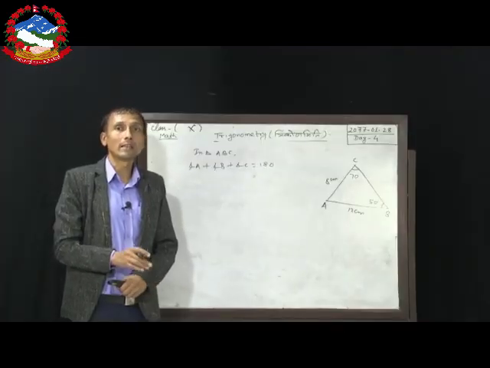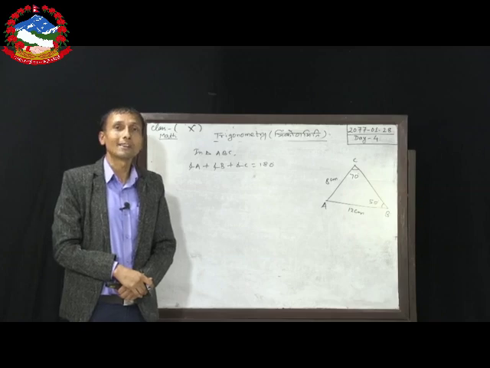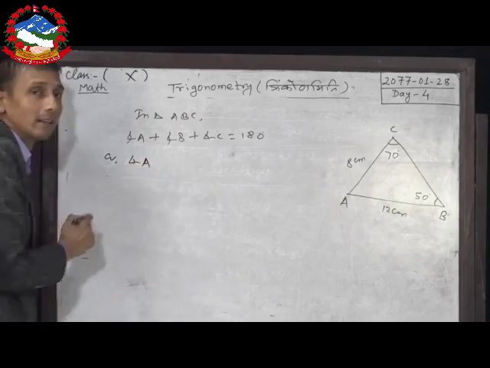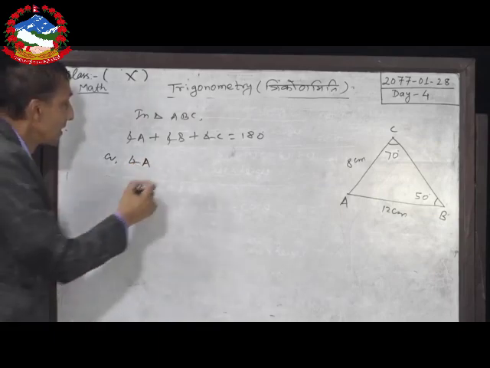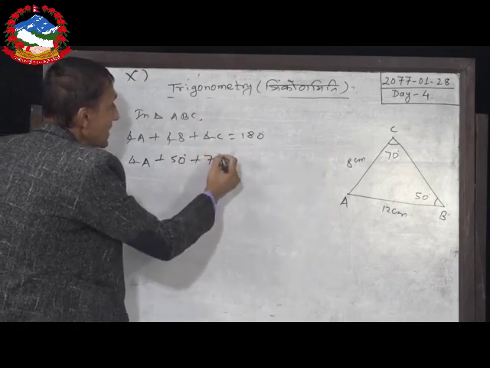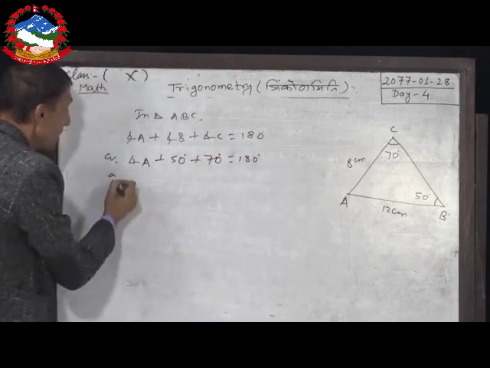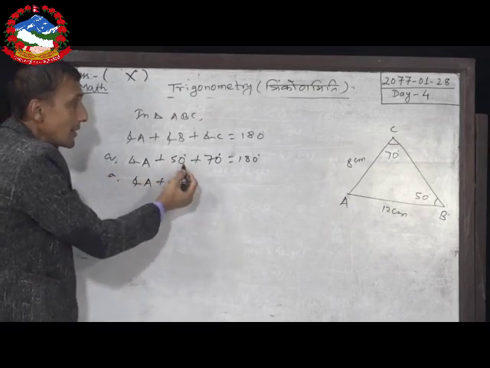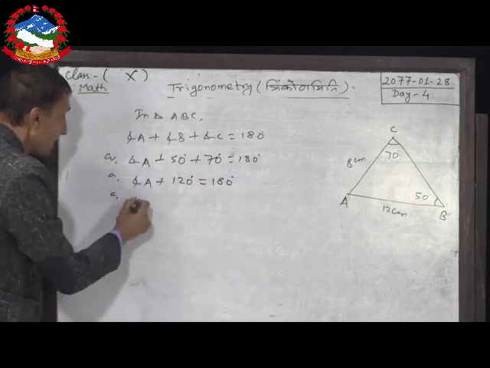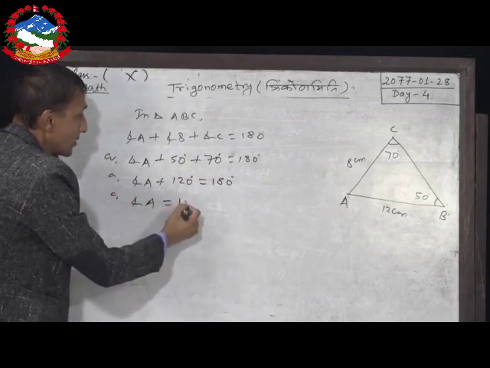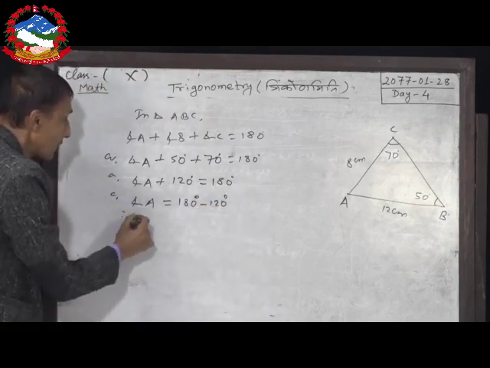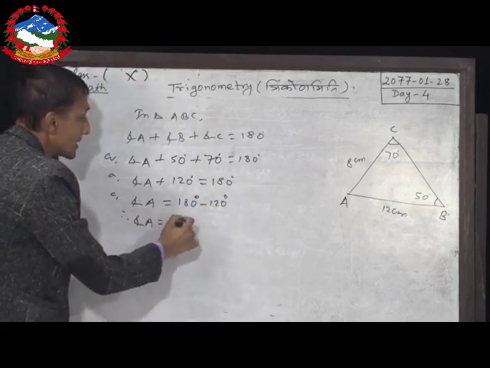Dear students, you better know that the sum of the angles of a triangle is 180 degree. So, let me put the value. Angle A is unknown, we have to find it. Angle B 50 degree, angle C 70 degree, is equal to 180 degree, or angle A plus 50 degree plus 70 degree, that is 120 degree, is equal to 180 degree. Now just calculate it. Angle A is equal to 180 degree minus 120 degree. Therefore, angle A is equal to 60 degree.